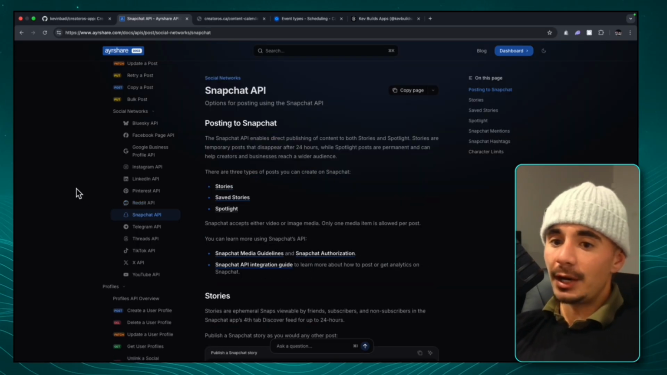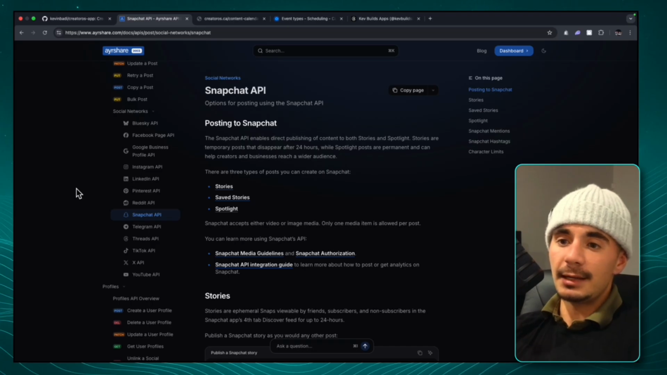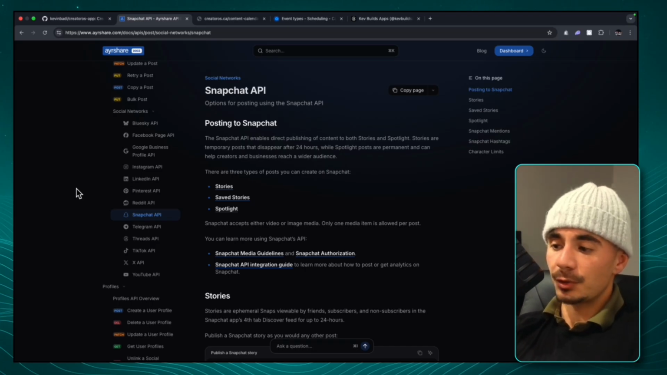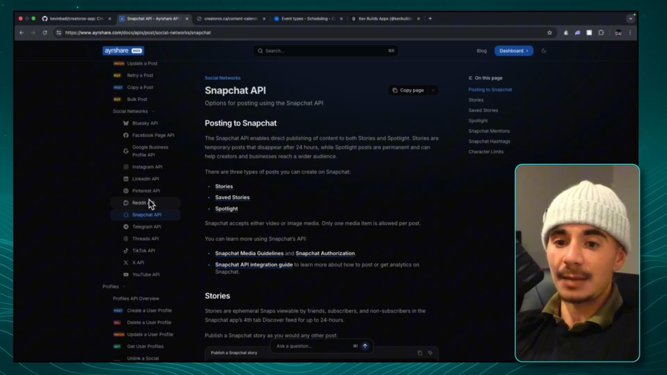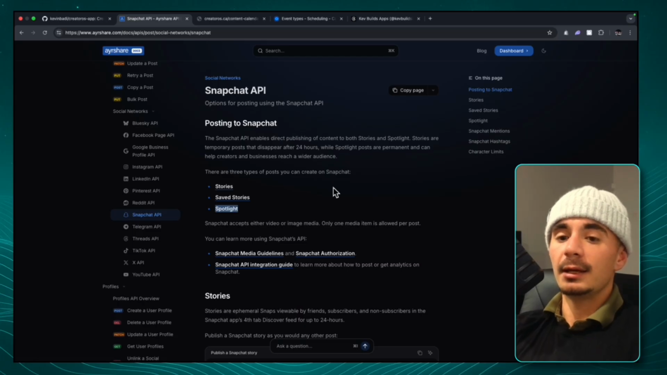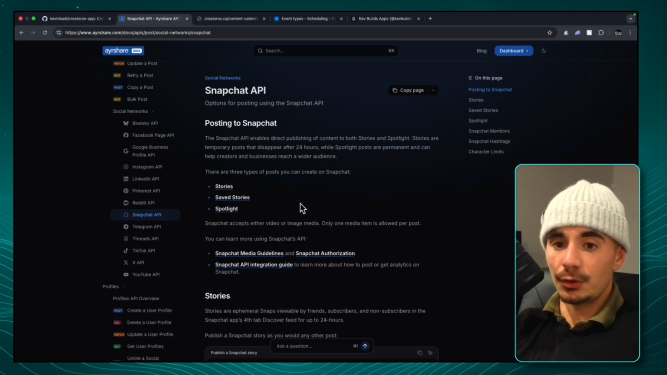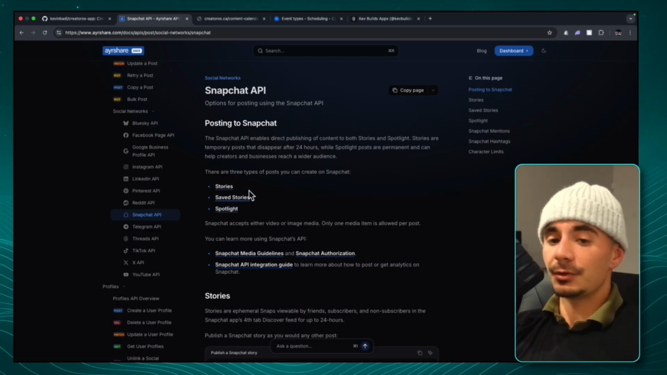Same thing with Snapchat, right? But Snapchat has a completely different demographic. So if we were an e-commerce brand or we were targeting the youth, then using something like Snapchat, especially their Spotlight API call, which puts it on their organic For You page, would be really, really powerful.